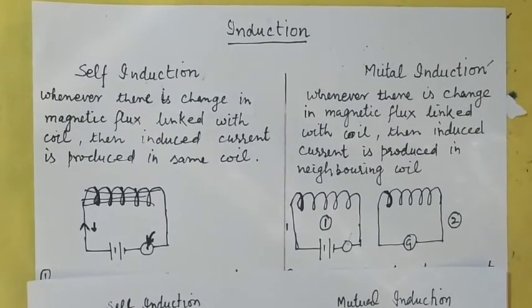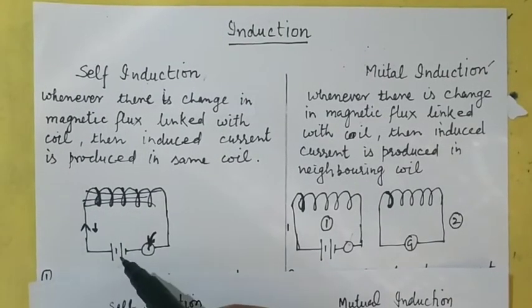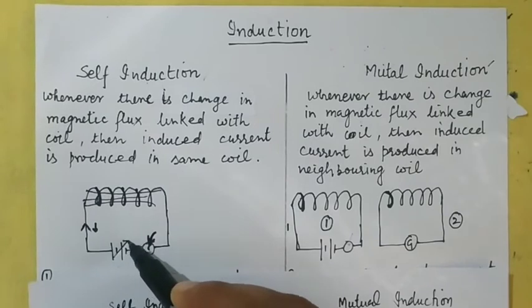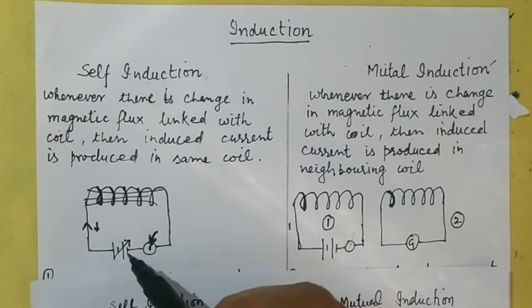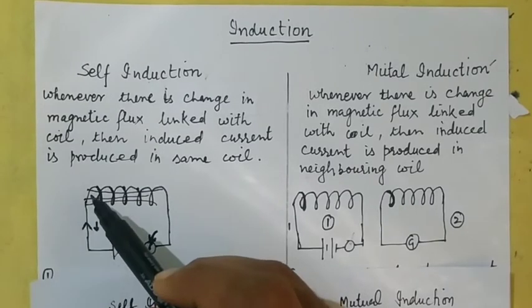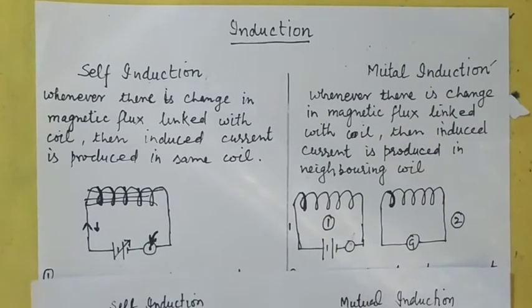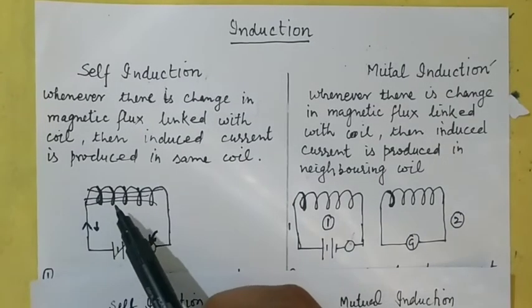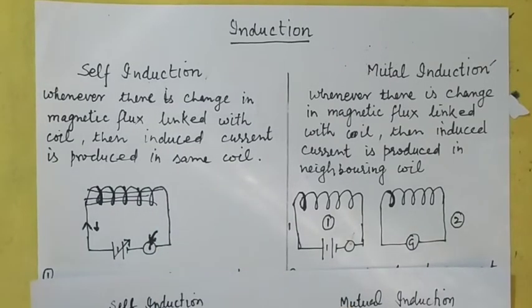in the same coil. For that, simple, I chose a coil, and this is a variable battery whose current I can change continuously. So as the key is closed and this variable battery is used to change the current frequently, I am changing the current. Because of this changing of current, there is a changing of magnetic field, and this changing magnetic field is linked with these coils and causes a change in magnetic flux.